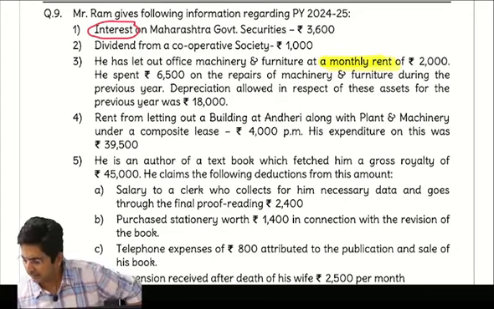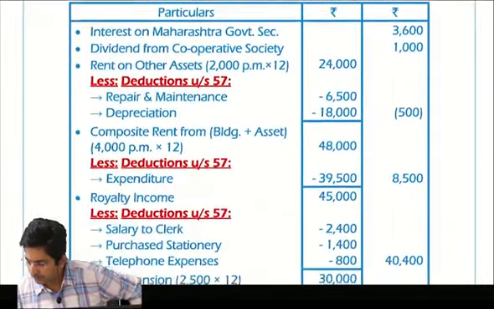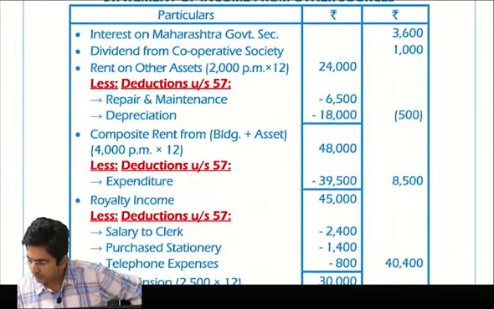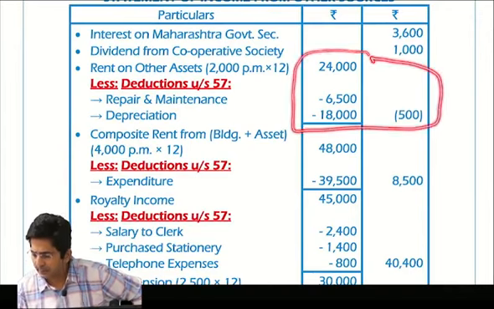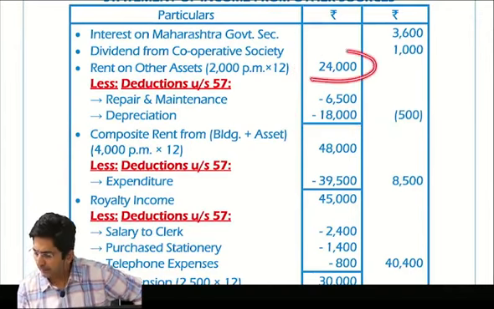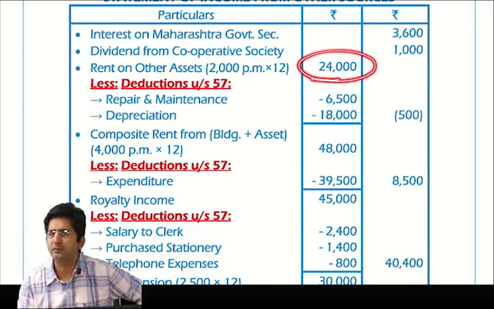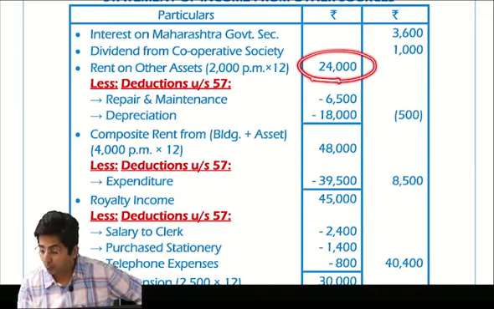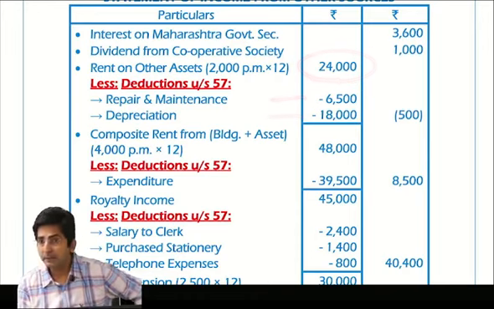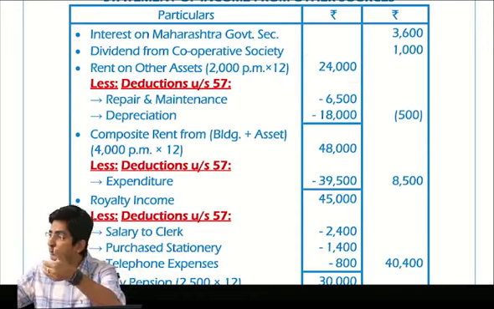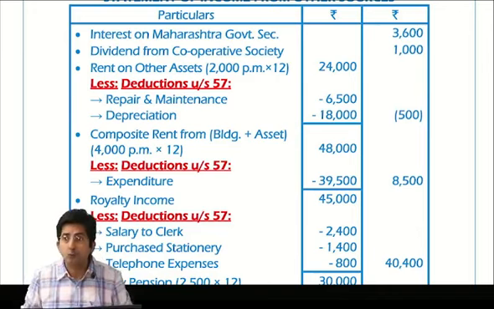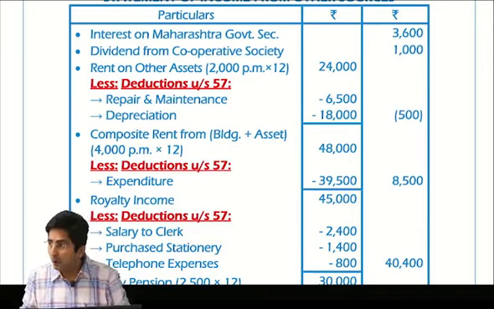In this question you will find there was a loss in rental income. Why am I saying loss? Because I could get rent of only 24,000, but my expenses are too much. It happens. Like if I am running a coaching class, I am getting less fees from the students, but my expenses are too much. So that is a loss.